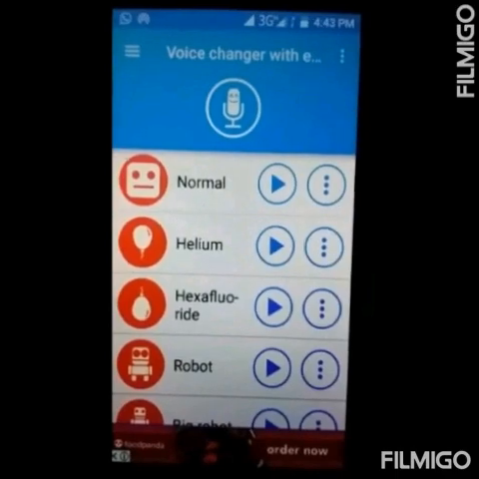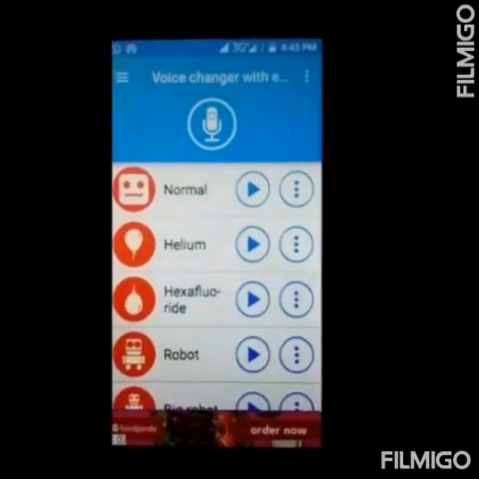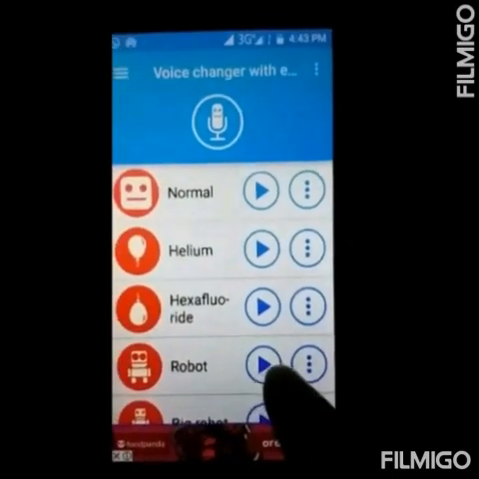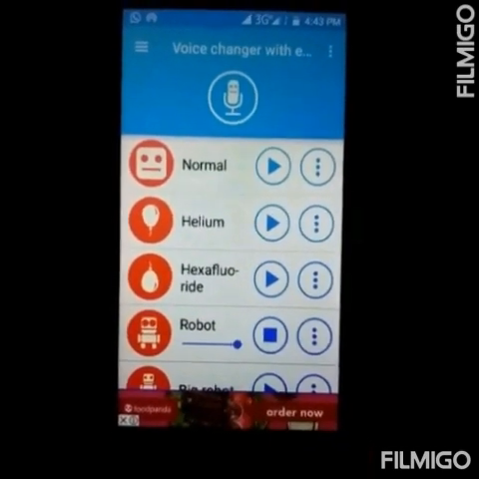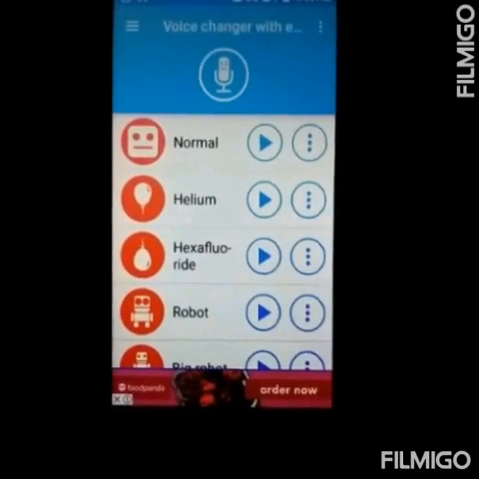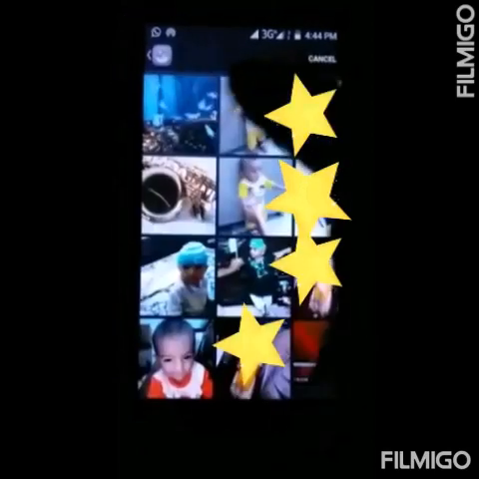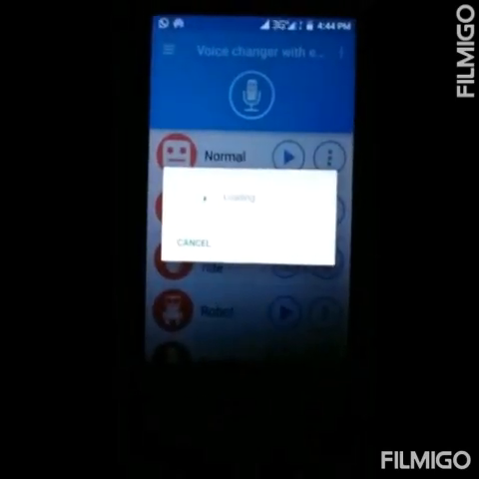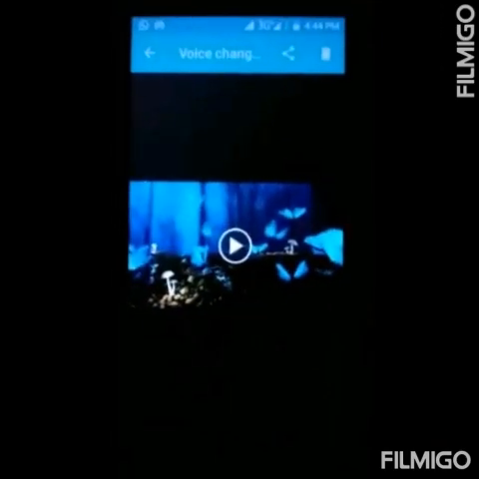For example, if you want to convert your audio in a robot sound, then you can choose the option here. Let me show you. So after choosing the audio, you must choose the option from here. Create image, gallery, and choose the image. Now you can see this audio has the sound of a robot.